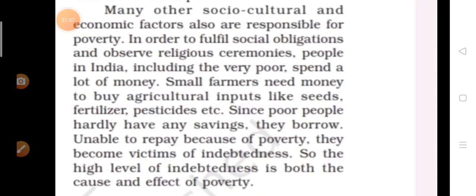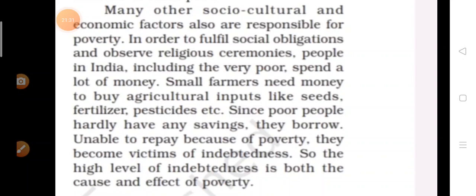But for small farmers, what are the economic factors? Small farmers need money to buy agricultural inputs like seeds, fertilizers, pesticides, etc. Since poor people hardly have any savings, they borrow, and unable to repay because of poverty, they become victims of indebtedness. So the high level of indebtedness is both the cause and effect of poverty.